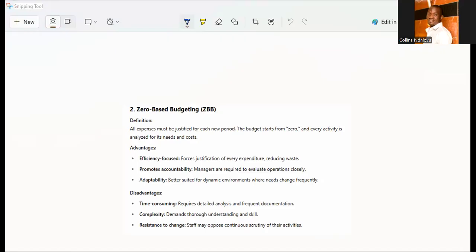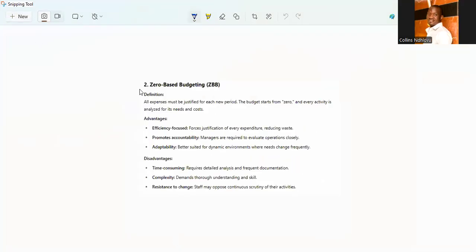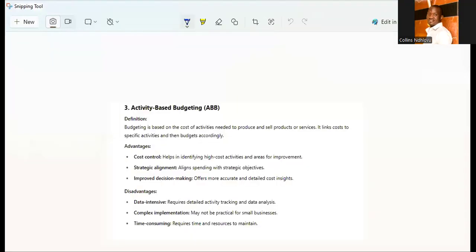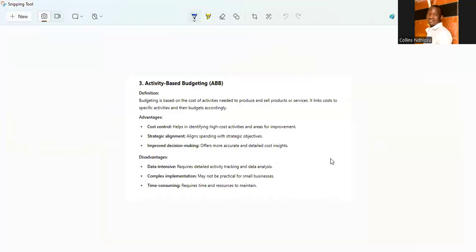We also have what we call activity-based budgeting. Activity-based budgeting is a kind of budgeting where you assign costs to activities that are needed to produce and sell products and services.